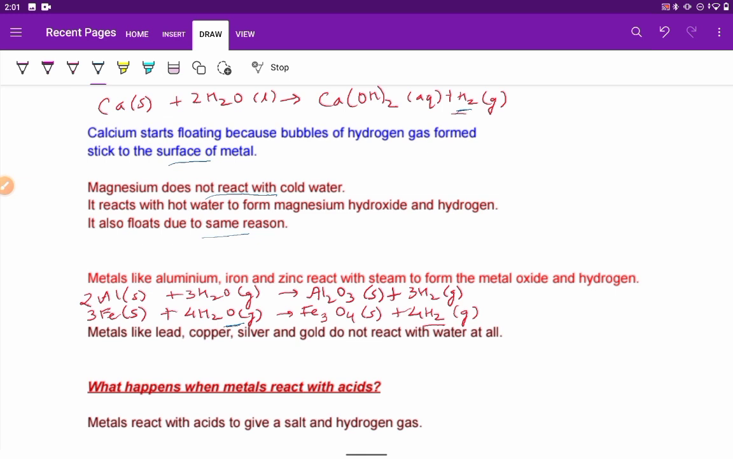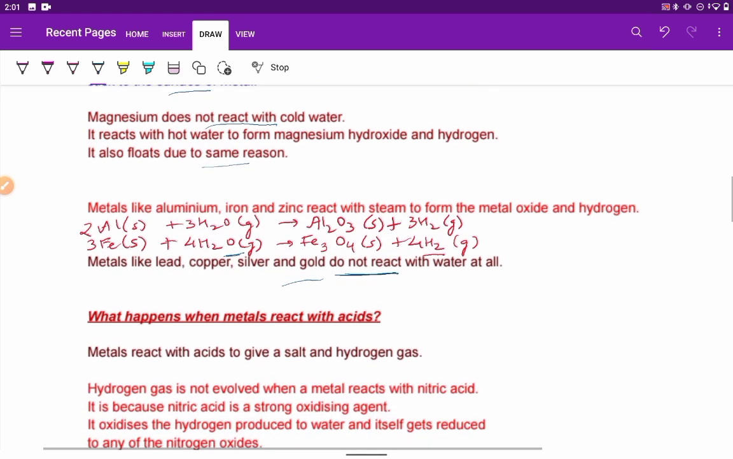Metals like lead, copper, silver and gold do not react with water at all. We see we wear gold jewelry, many people wear that. It is unaffected by water.